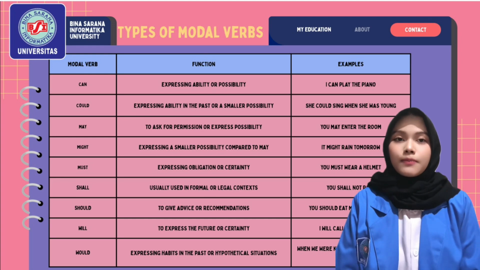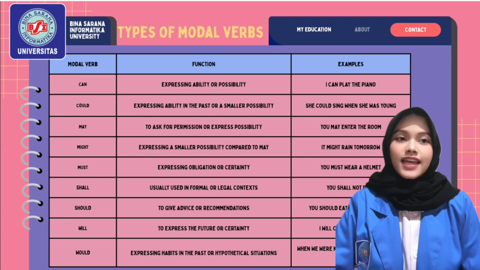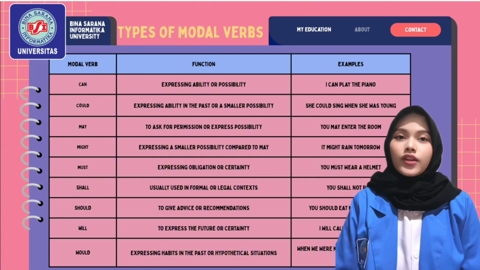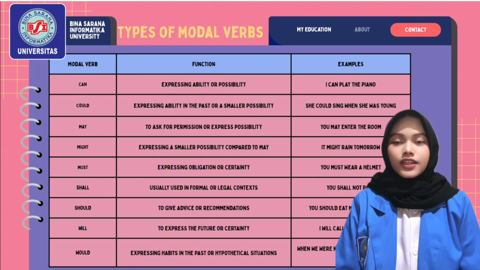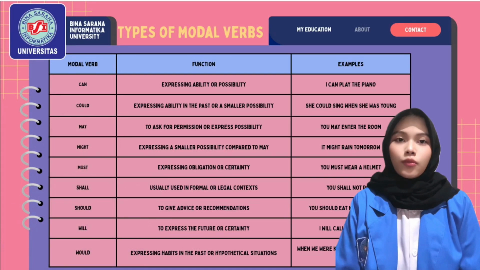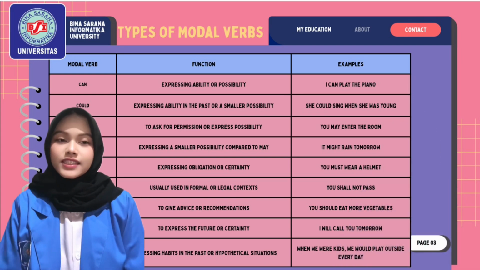Modal verb must functions to express obligation or certainty. Example: you must wear a helmet. Modal verb shall is usually used in formal or legal contexts. Example: you shall not pass. Modal verb should functions to give advice or recommendation. Example: you should eat more vegetables.